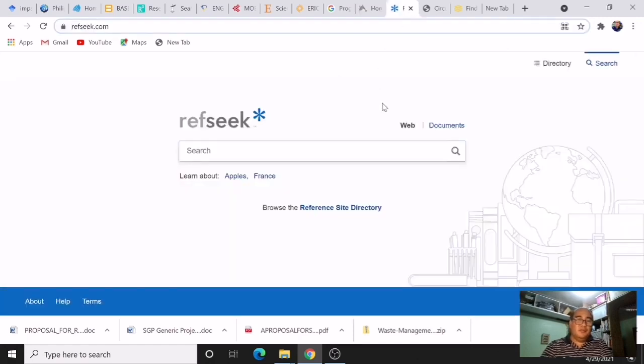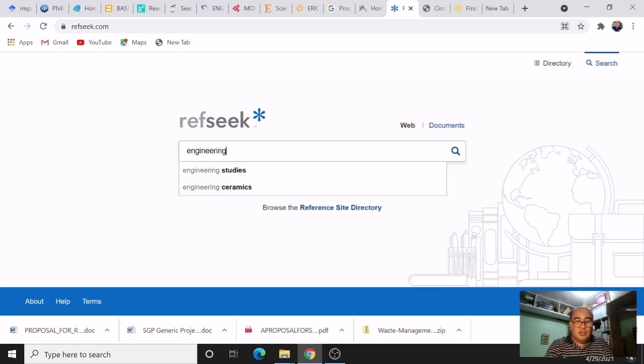Next is RefSeek. So RefSeek, this ad-free search engine delivers academic results from more than 1 billion index documents, web pages, books, journals, newspapers, and more. Okay, so let's try to search for engineering materials or something that is related to engineering.